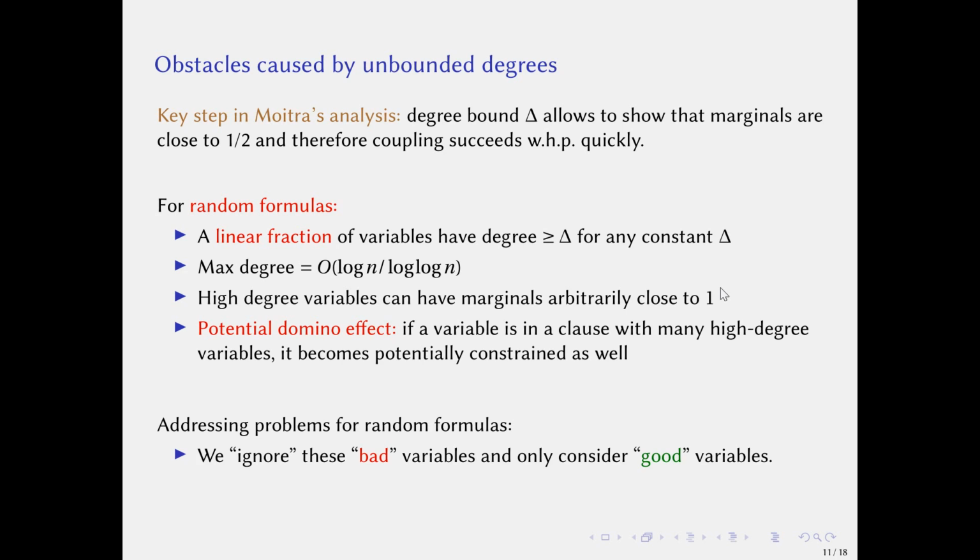How can we address these problems for random formulas? Our idea is to somehow ignore these bad variables and only consider good variables. We only approximate marginals of good variables, and then we hope that the bad variables are not concentrated with high probability.